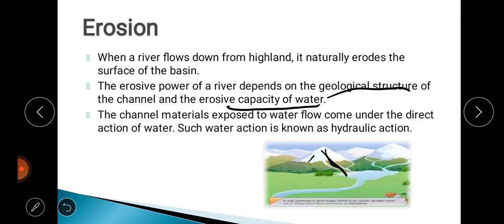Now you see, the channel materials that are exposed to water flow come under the direct action of water. Such water action is known as hydraulic action. That means all the broken particles because of erosion: when the river flows from the high mountainous area at high speed, it breaks the earth surface. When these broken particles come under the direct influence or direct action of the water, that is called hydraulic action.